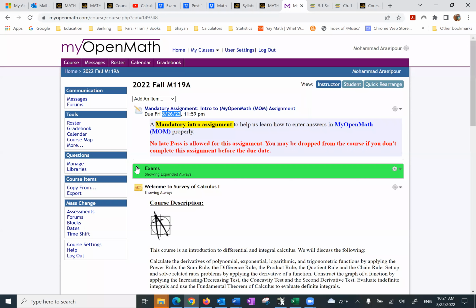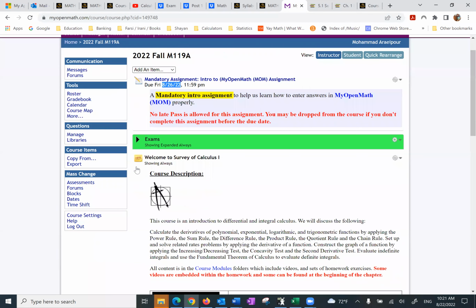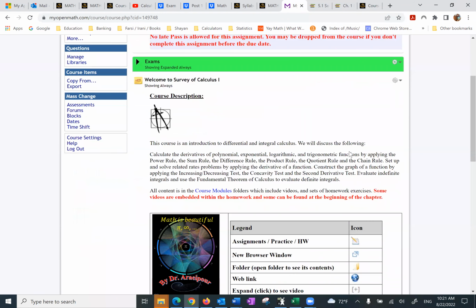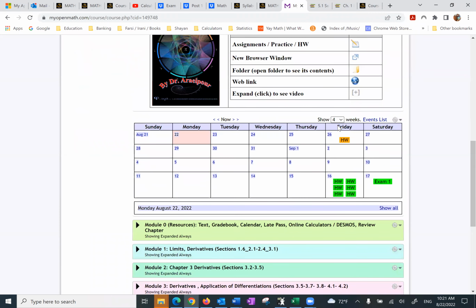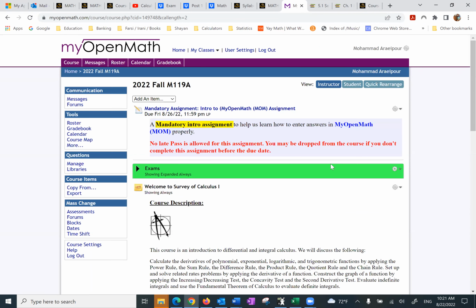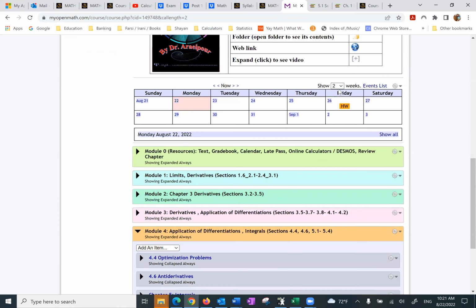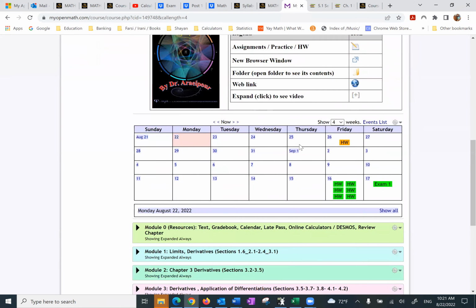Then the next one is the course description. And then we have the calendar. Over here, you can change the number, let's say to 2. It shows 2 weeks, but I'm going to go back to 4. That's the norm. It is absolutely up to you.